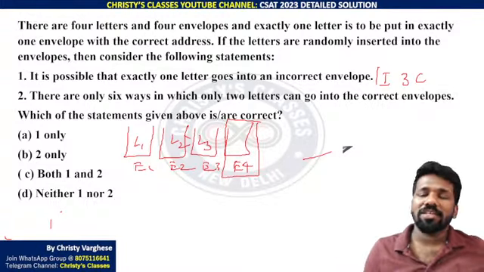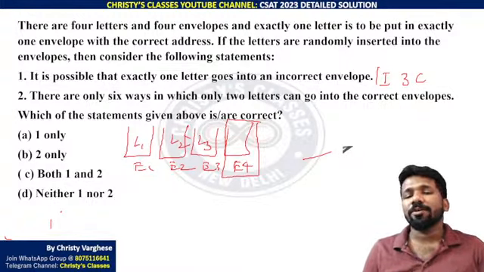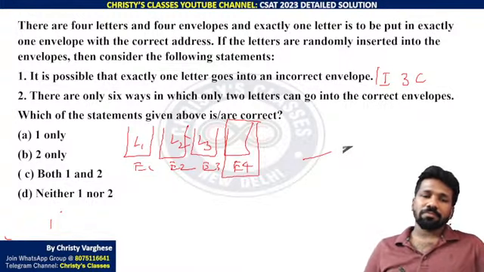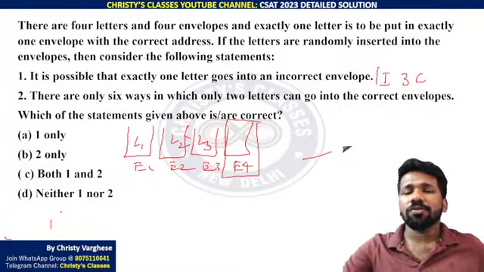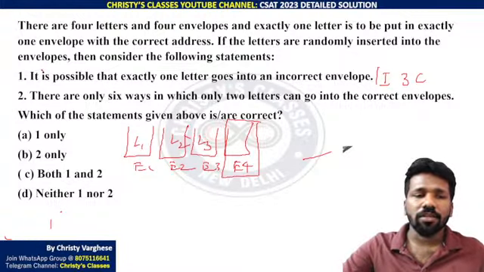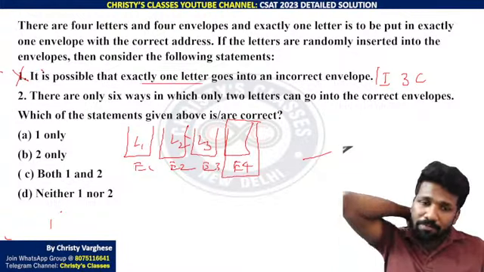That is a correct matching, no? Letter and envelope are matching. So that is not incorrect at all. Are you all understanding this? That is why it is possible that exactly 1 letter goes into an incorrect envelope is totally wrong. It is not possible. 2 letters going into incorrect envelopes are possible.